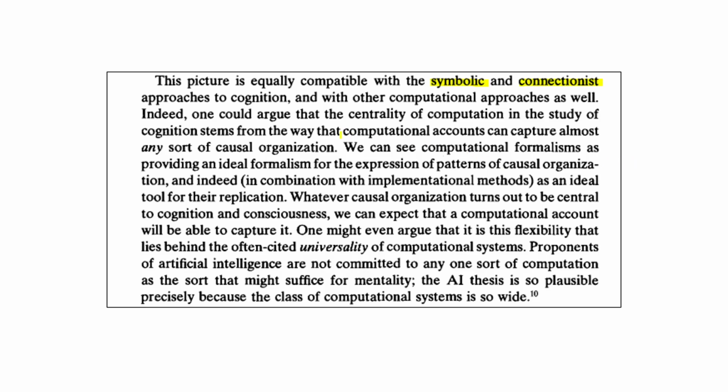Well, because computational accounts can capture almost any sort of causal organisation. So he's linking this idea of causes to computation. We can see computational formalisms as providing an ideal formalism for the expression of patterns of causal organisation, and indeed, in combination with implementational methods, as an ideal tool for their replication.